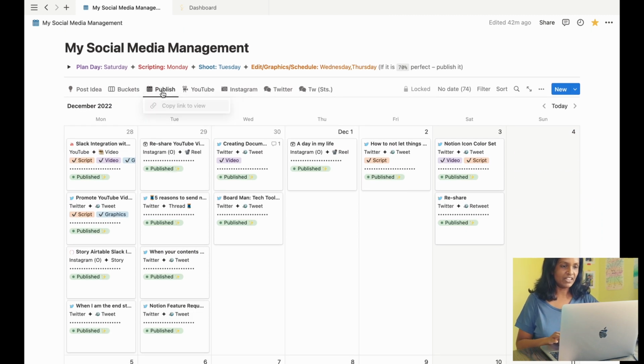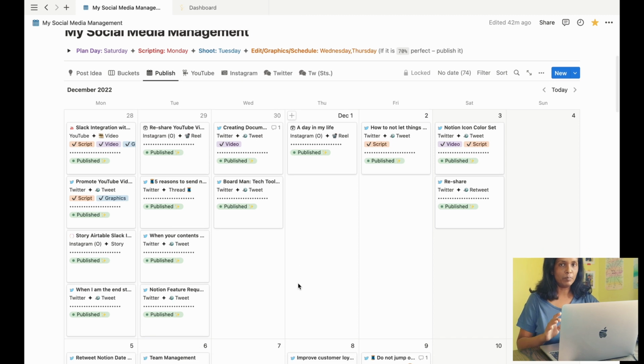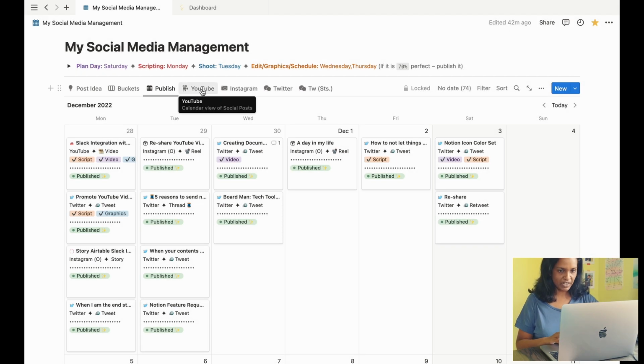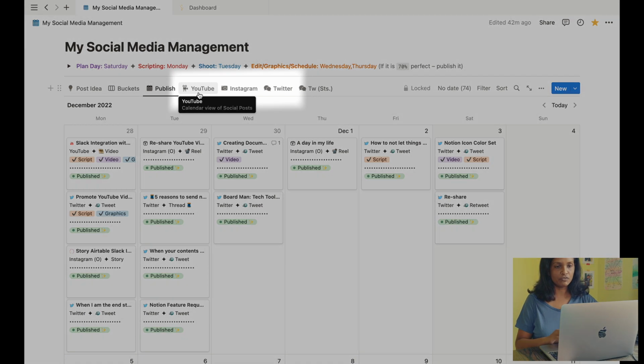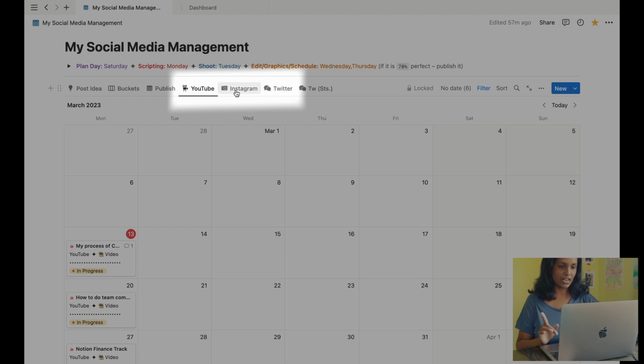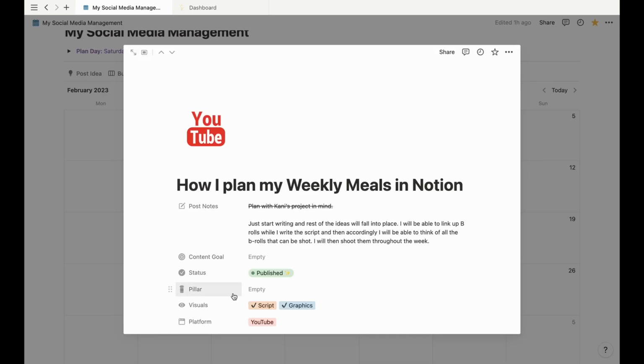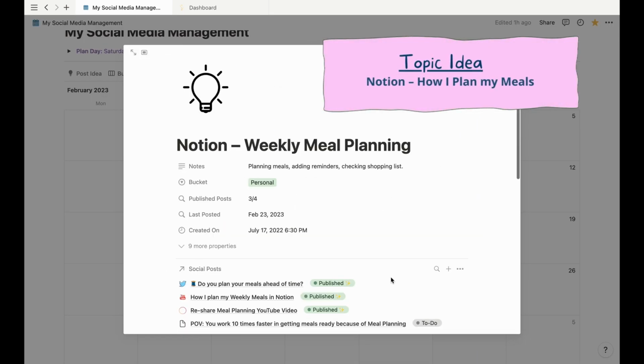So on the top section, I like to have these views where I can, at a glance, see all of my ideas laid out in a publish date calendar view. Then I also need posts to show up individually within their own platforms. That's why I have the next three views for YouTube, Instagram and Twitter, each of which can have one or more posts under them.